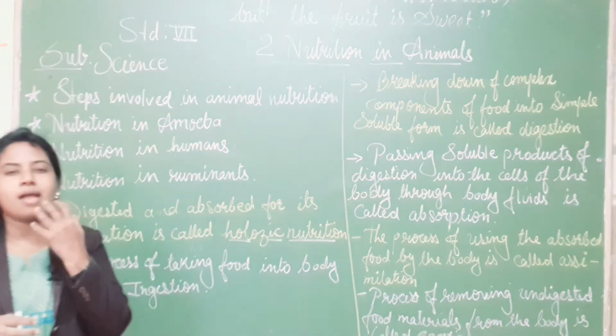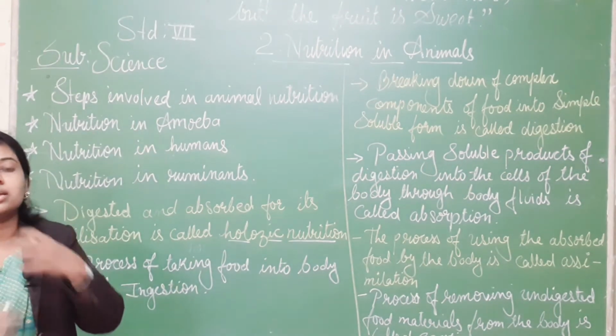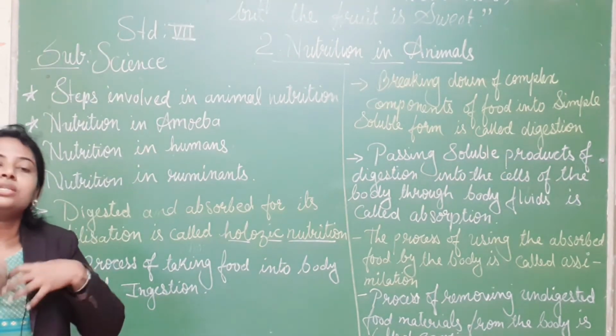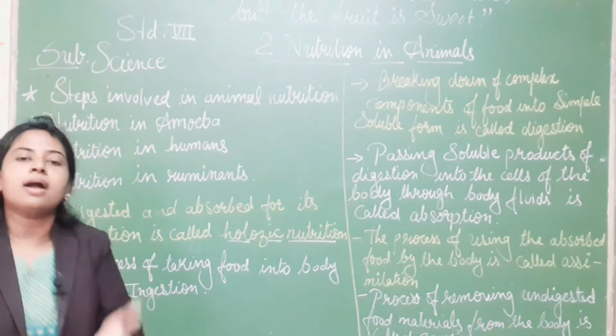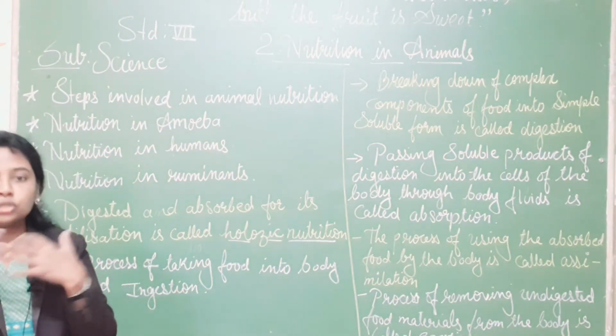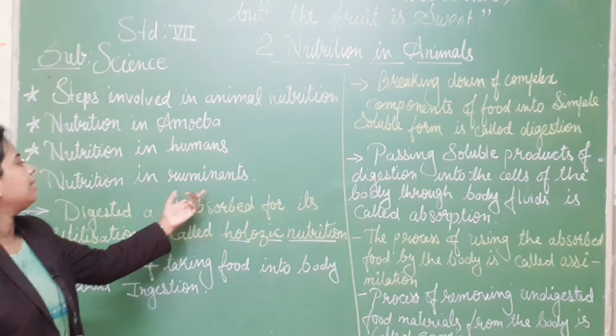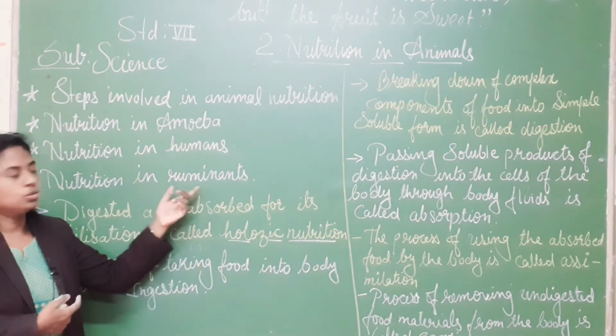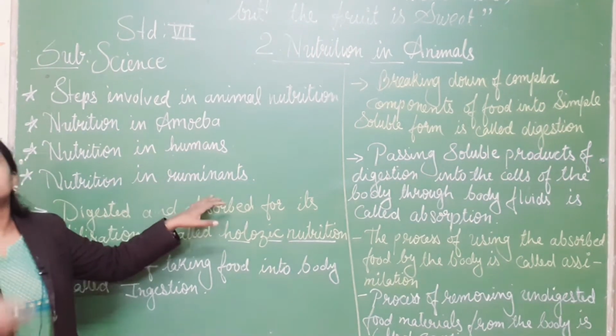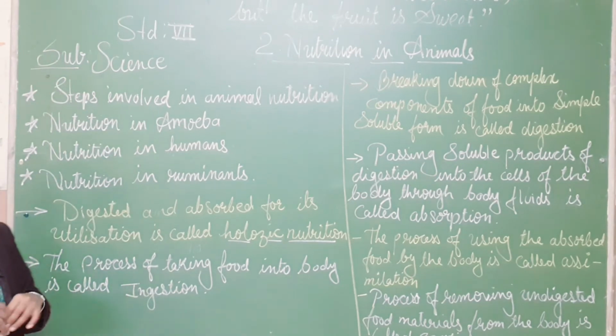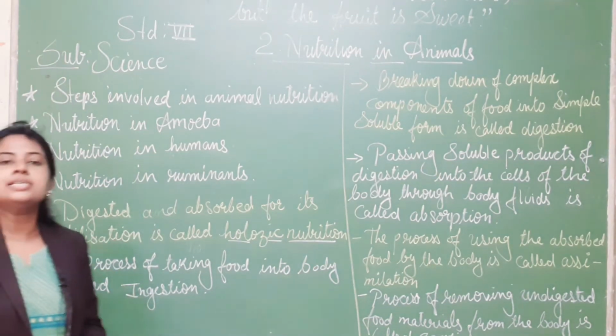The food is stored inside, comes back again, and it keeps on chewing again and again. That is, it ruminates. So we will see what nutrition ruminants contain, and some definitions are given.